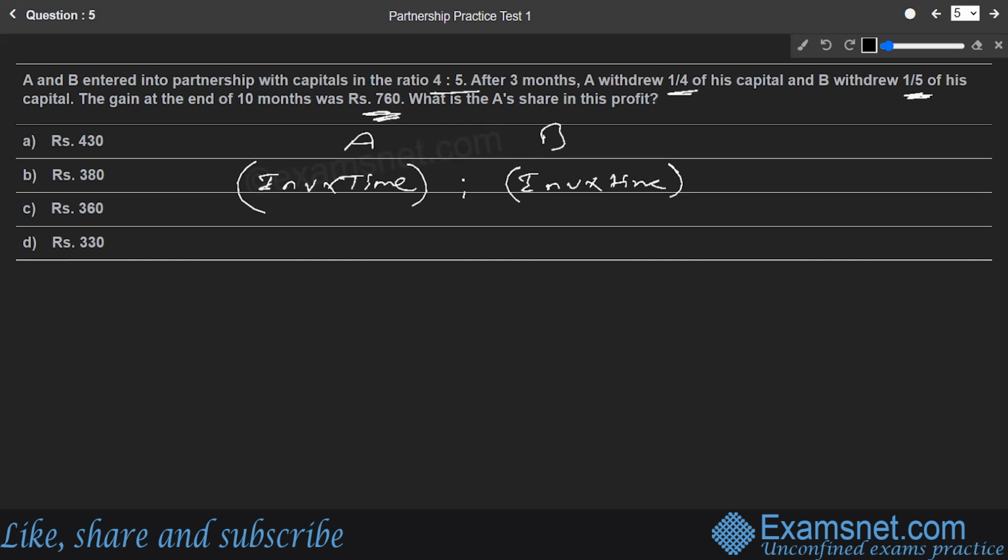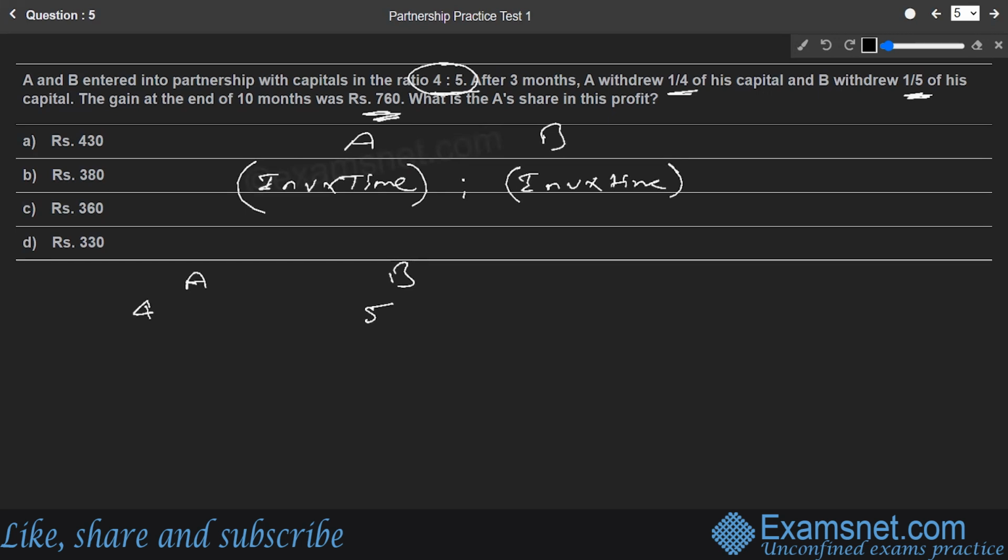So the partners are A and B only. What is the investment of A? They have not given the investment value, rather they have given the investment ratio. So we can take 4x and 5x, because the investment ratio is 4 is to 5. We can take A's investment as 4x, B's investment as 5x, or we can ignore x also, because that will ultimately get cancelled. So we can just take 4 for A and 5 for B. The investment of A is 4, investment of B is 5. So we can make it simple like that. Now, the other factor is time.